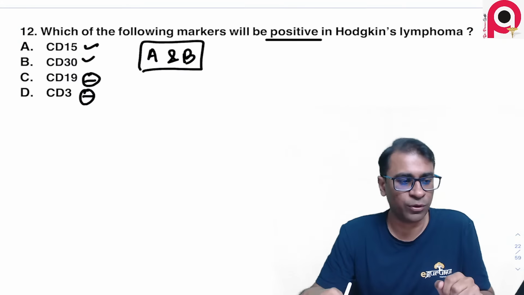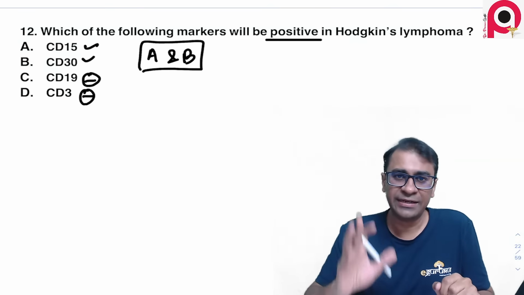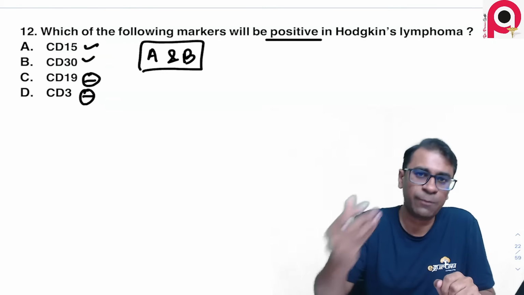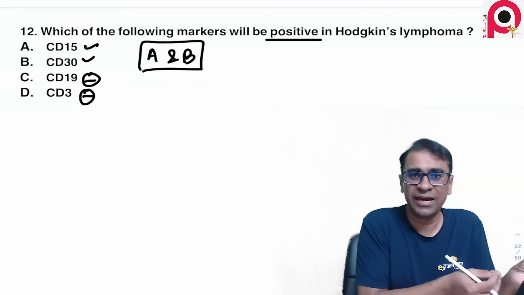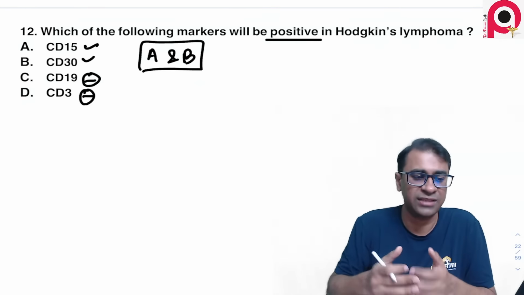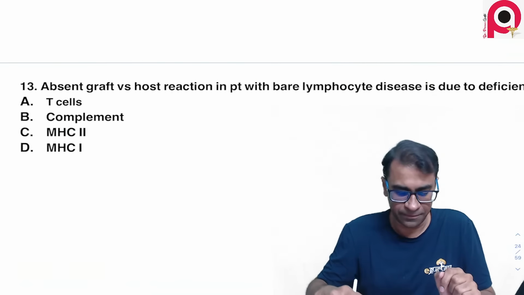No, 19 is not positive. 19 is negative in Hodgkin lymphoma. That is why it is named Hodgkin. It's not non-Hodgkin lymphoma. 19 is negative. B cell, T cell, NK cell marker is negative. So 1530 is only positive. The answer is both A and B here.